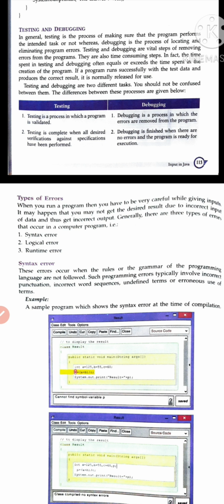But remember that testing is something different, because one person is going to test our program whether it is correct or not. For example, a teacher and student. If a student is going to create a program, that student is the programmer. And a teacher is going to check that program whether that program is valid or not, whether that program is correct or not. It means the teacher is the tester. Means a teacher is going to test that logic, whether that logic is completely correct or not, that program is completely correct or not.